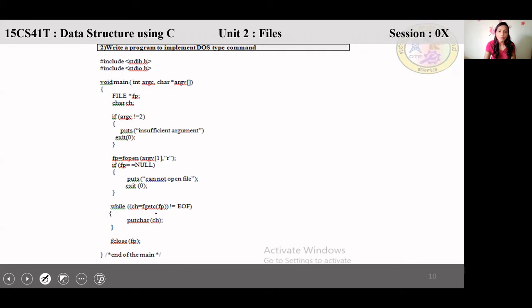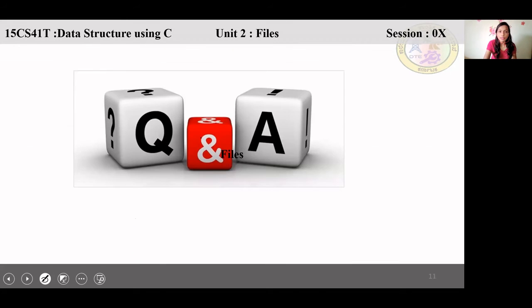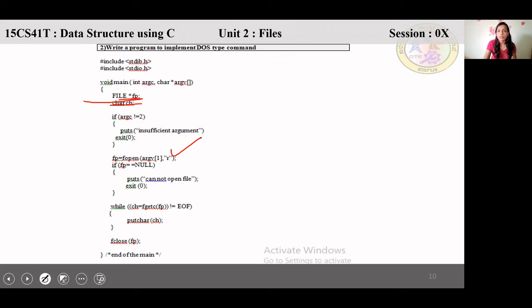So one more program we have. Write a program to implement DOS type commands, just to see how to execute from that. Again we are declaring FILE star fp and a character. Then if argc is less than 2, insufficient arguments. Otherwise open the file in read mode, and then we are going to write the content in another file. Any doubts you have?